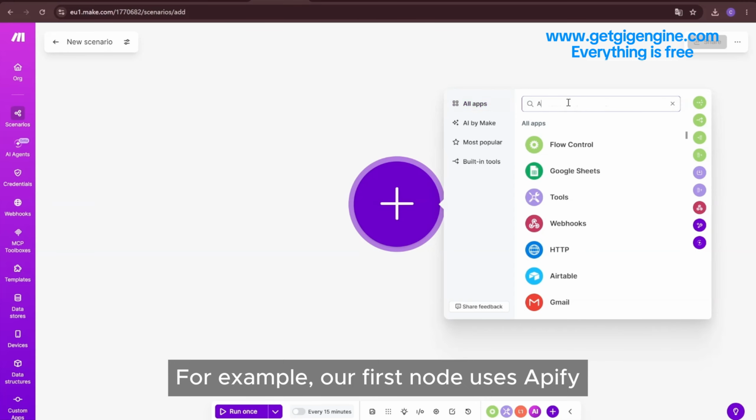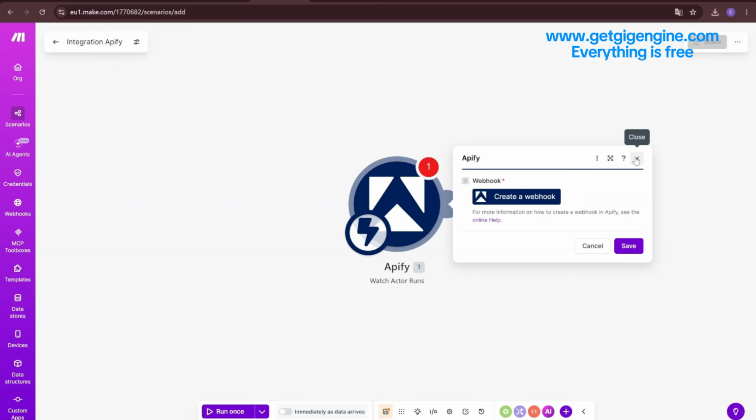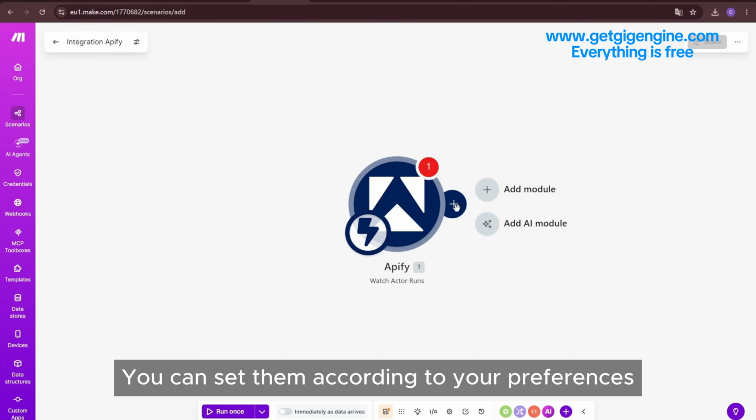For example, our first node uses Apify. So we can search Apify, then configure it directly. Of course, there are many settings inside. You can set them according to your preferences.